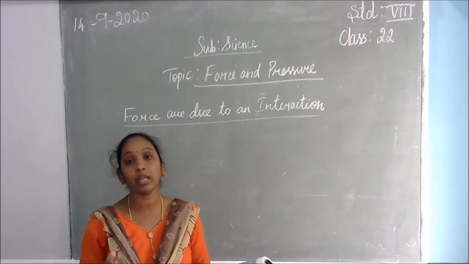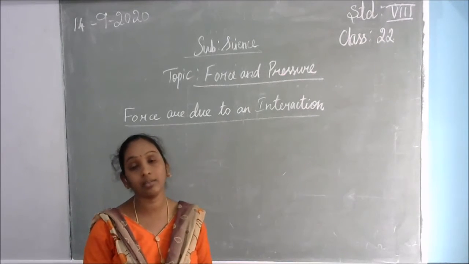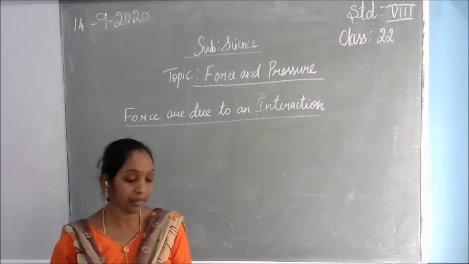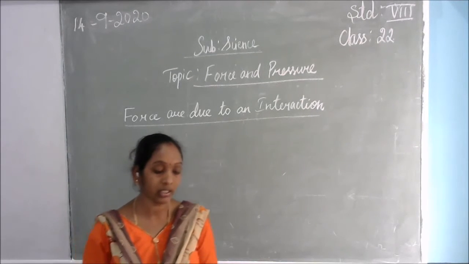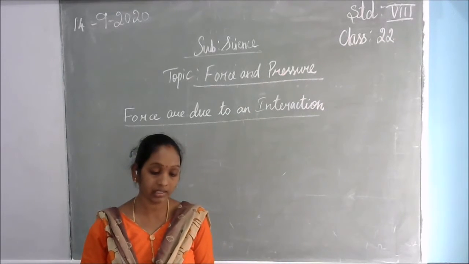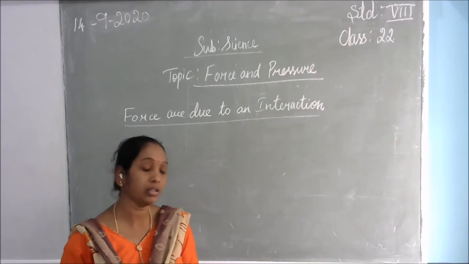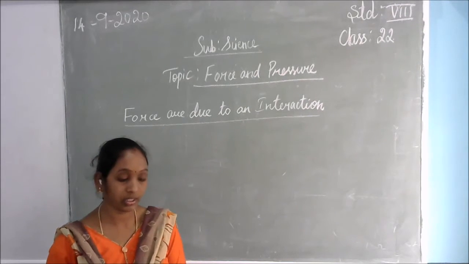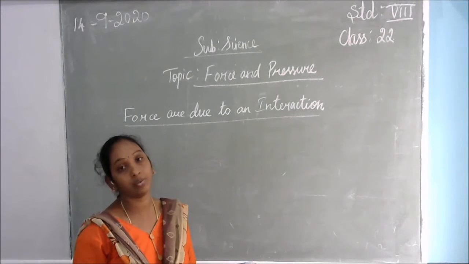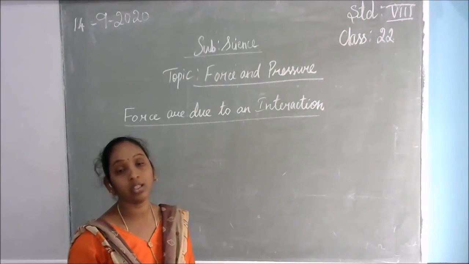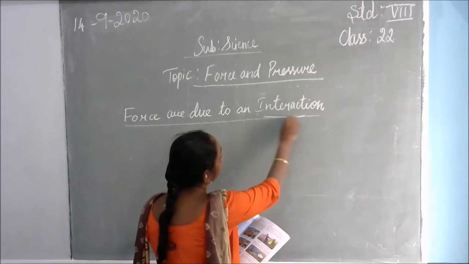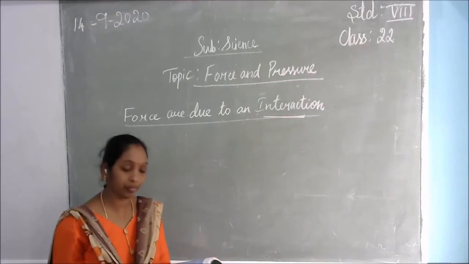So the man should be applying force on the car. Then only the car, or whatever the object, can be moved. The car may begin to move in the direction of the applied force. So how the object moves is because of the applied force in a particular direction. A force should be applied by another person or another object upon the object. Then only the object can be moved. So interaction is important here. If there is no interaction, definitely the object cannot be moved.